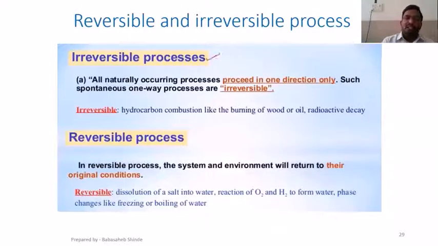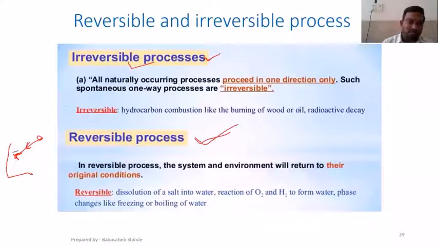Next, irreversible and reversible process. Irreversible process in the sense, the process that cannot be brought back to its original state. Means if the process starts changing its state from here and shifts to this state 2, and you cannot bring it back to its original state, then the process is irreversible. And when you can bring it back to its original state again, the process is said to be reversible.